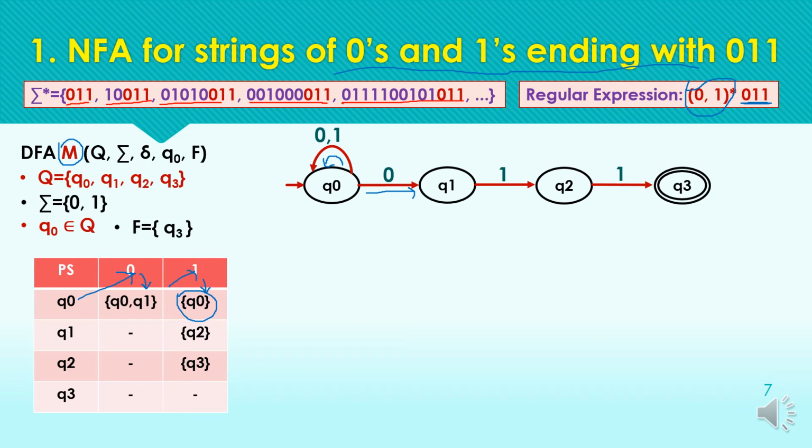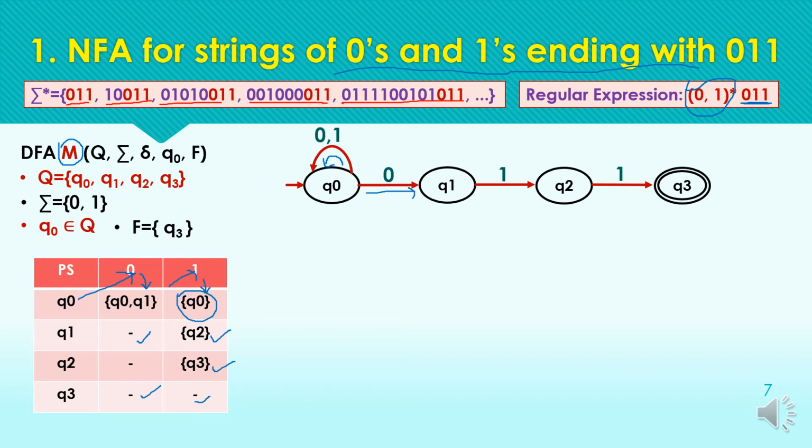Next, from q1 we have defined no transition for 0, so here we have a hyphen, and we have defined the transition for 1 to the state q2. Same way from q2, no transition for 0, but we have the transition for 1 to the state q3. From q3 we have defined no transition, so we are having a phi over here in the transition table.